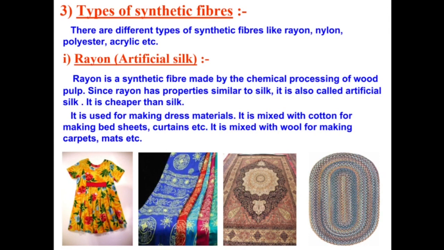Rayon. Rayon is a synthetic fiber made by the chemical processing of wood pulp. Since rayon has properties similar to silk, it is also called artificial silk. It is cheaper than silk. It is used for making dress materials. It is mixed with cotton for making bed sheets, curtains, etc. It is mixed with wool for making carpets, mats, etc.